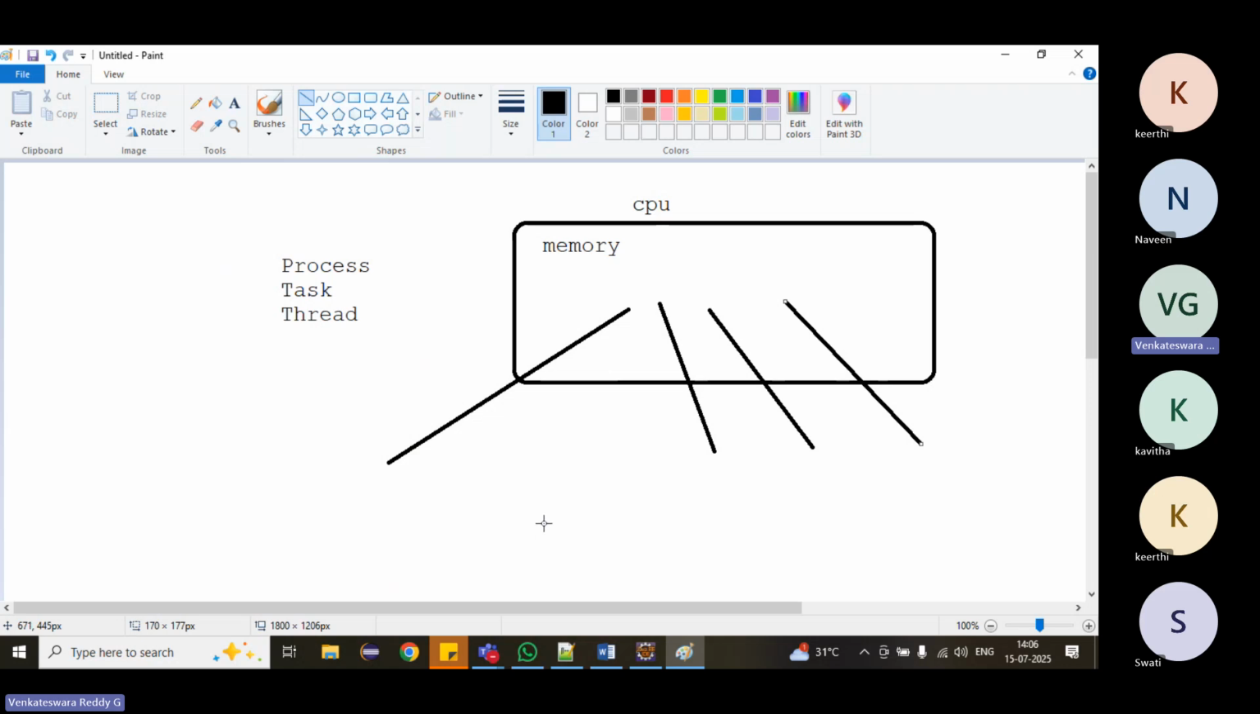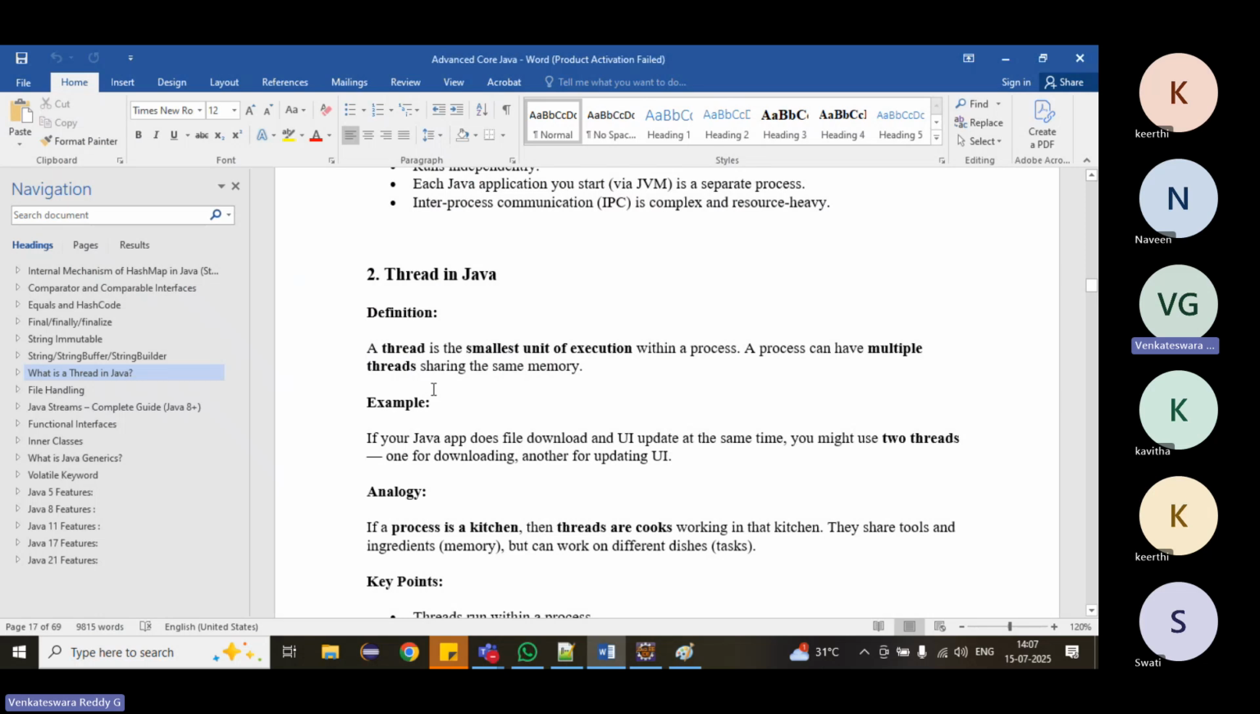Suppose in the system, what can we do? Multiple things. If you take your mobile, you can listen to songs and at the same time you can also chat. That means you are doing multiple tasks at the same time. Who is doing the task? That is called a thread. A thread is the smallest unit of execution within a process, and a process can have multiple threads.